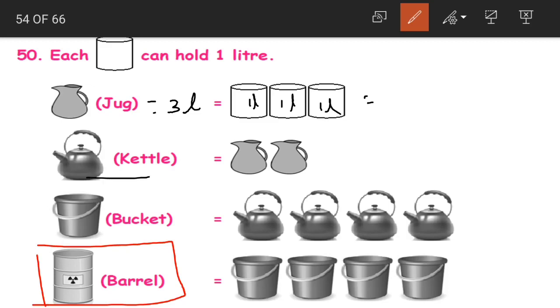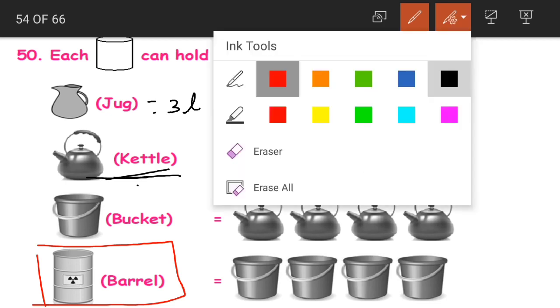Now what will be the capacity of kettle? Each jug is 3 liters. We are having 2 jugs. 3 plus 3 is equal to 6 liters. The capacity of kettle is 6 liters.